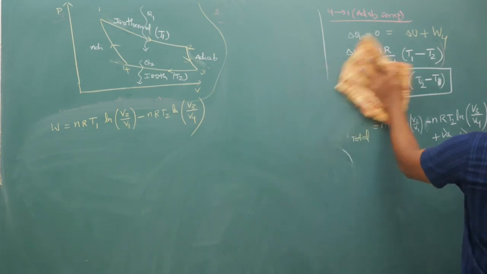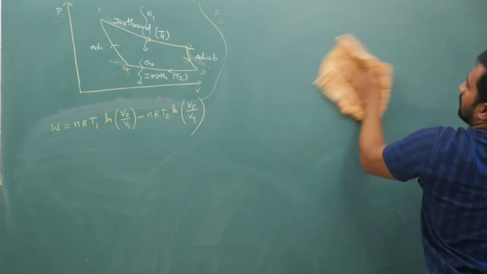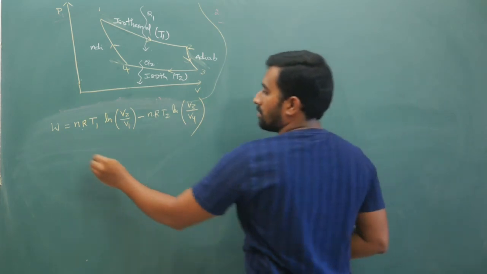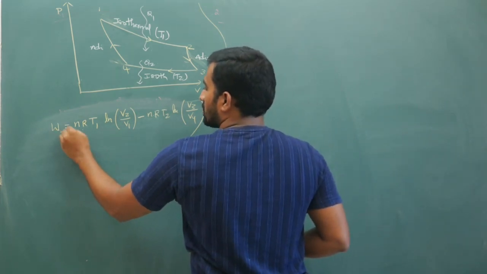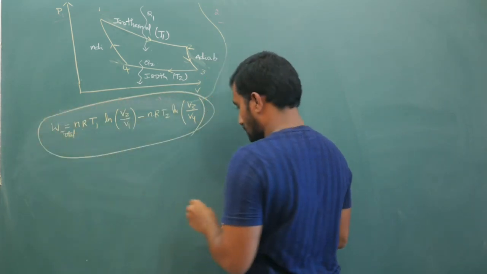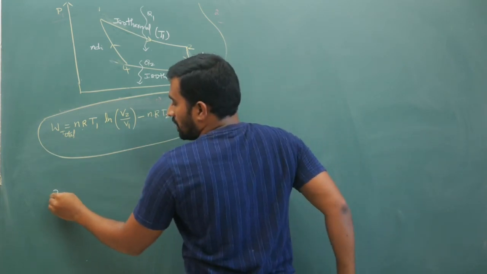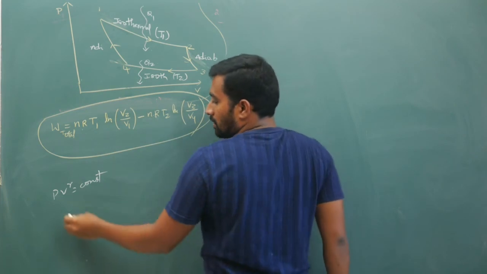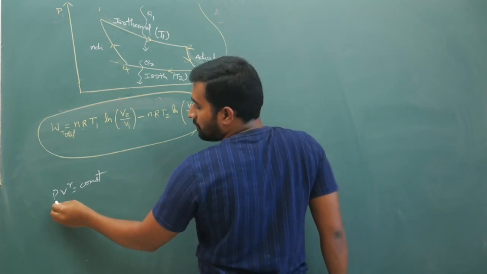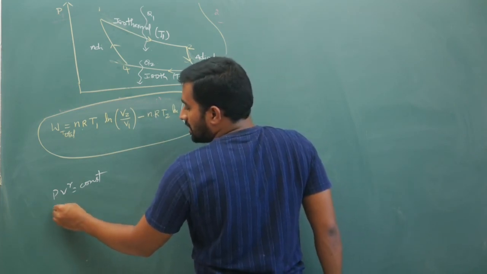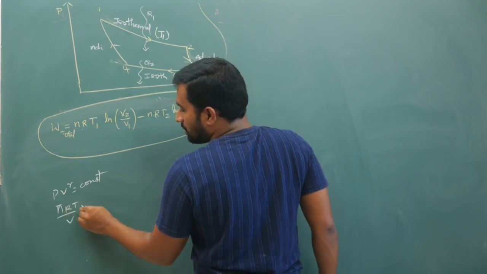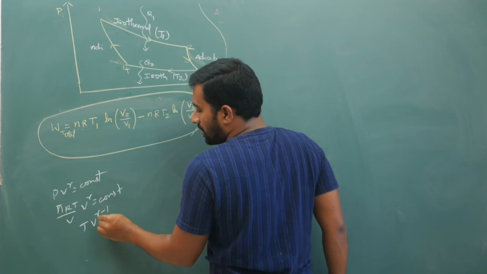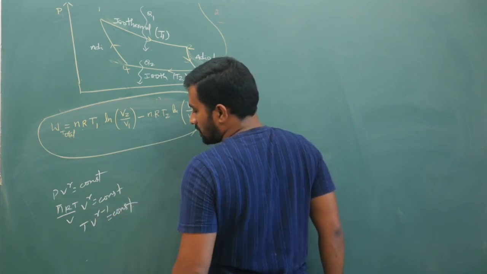Keep this aside. So now this is your total work, and from this we will come back to this. Usually for an adiabatic process PV power gamma is constant. Now in terms of temperature and volume, pressure is nRT by V times V power gamma equal to constant. From here T V power gamma minus 1 is equal to constant.